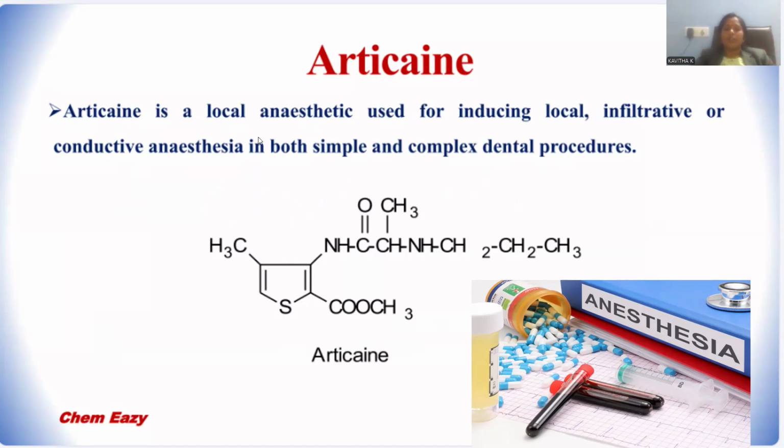So articaine is a local anesthetic used to induce local infiltrative or conductive anesthesia in both simple and complex dental procedures. If any person is supposed to be operated on for dental surgeries, so teeth or tooth-related surgeries, if required, at that condition local anesthesia is required, so this articaine